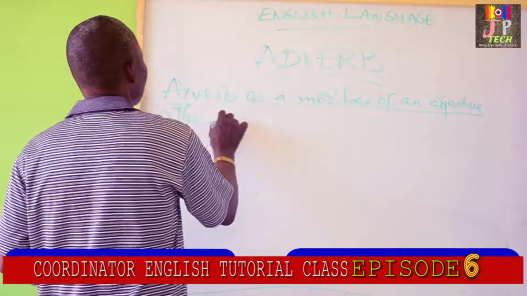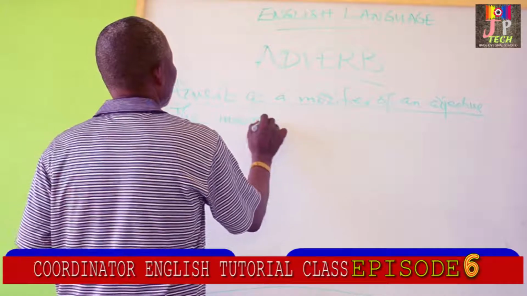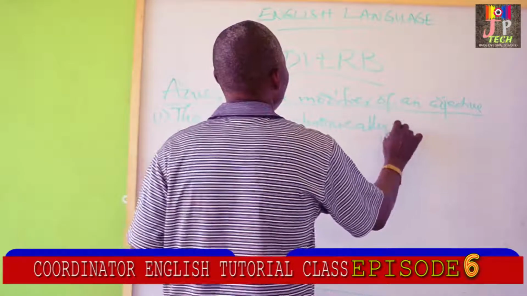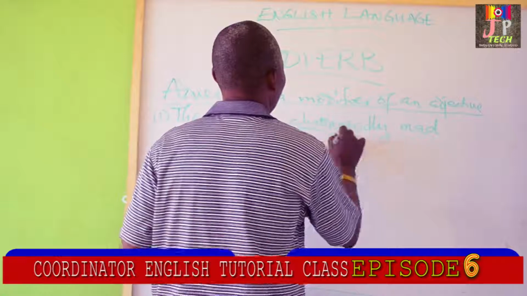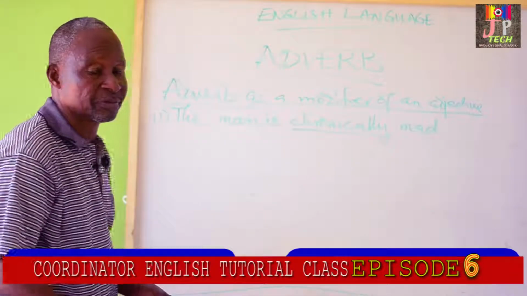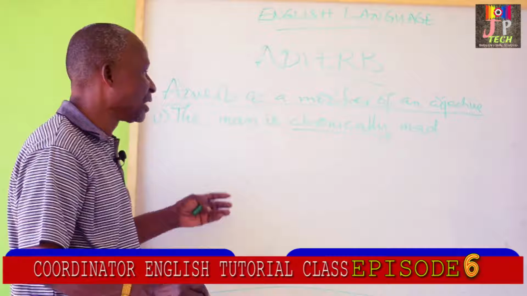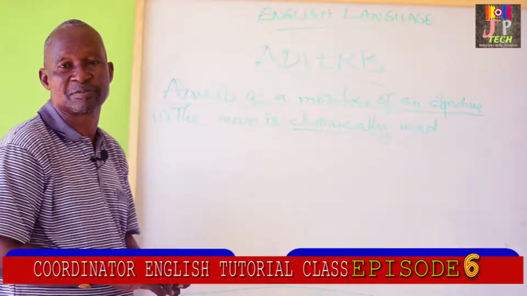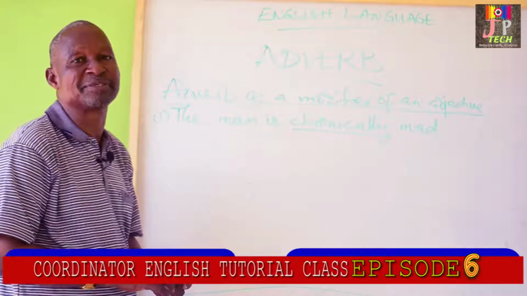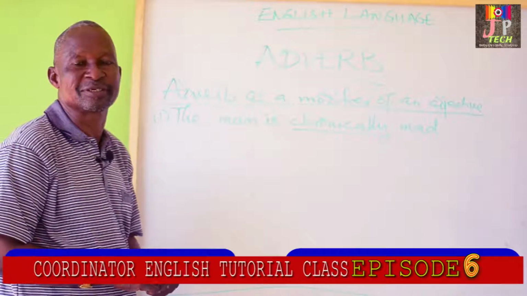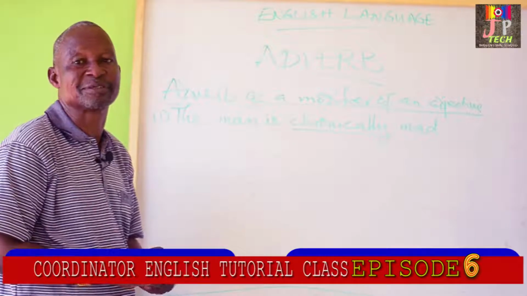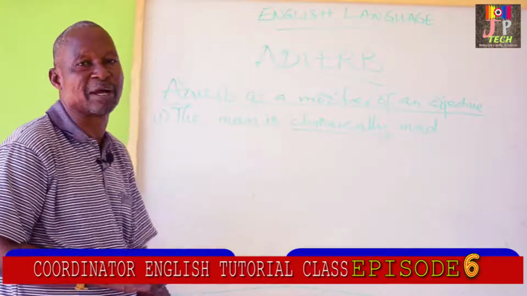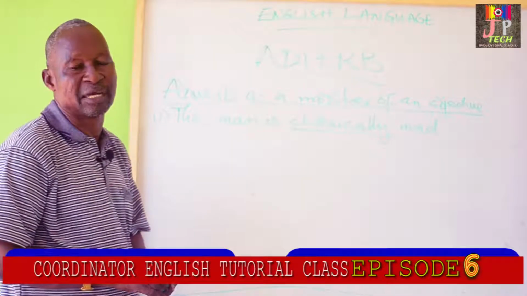The man is chronically mad. Chronically, seriously. The man is chronically mad, meaning that his madness is not soft. His madness is concrete, is serious. The man is chronically mad. Chronically is an adverb there, modifying the adjective mad.